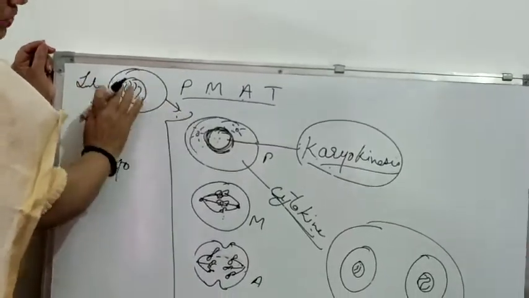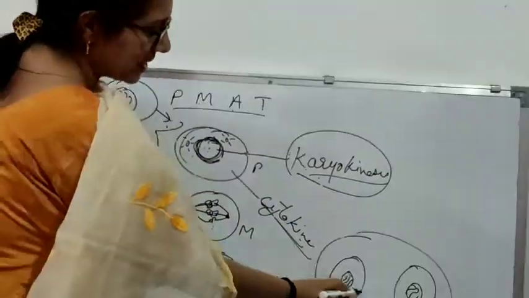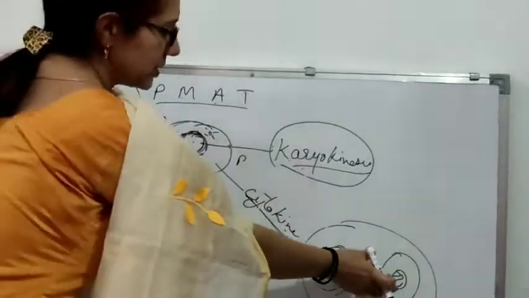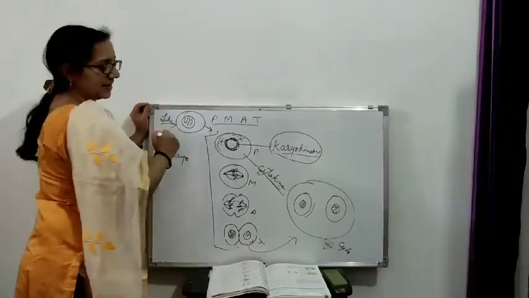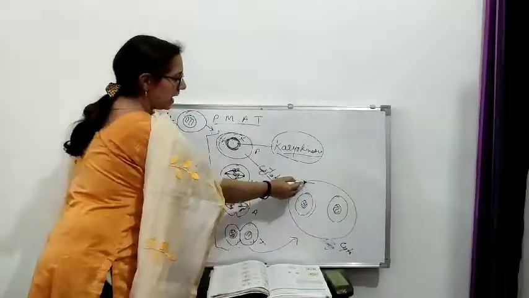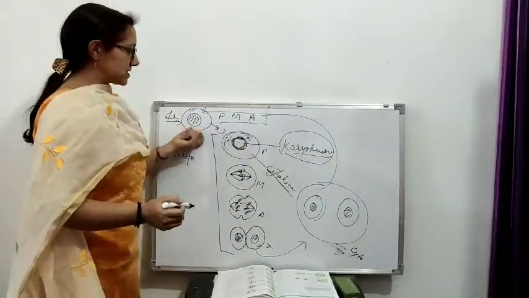So again the cell has come to the same position. Now the nucleus is there, chromatin fibers are there, and this is your cytoplasm. So now 2 smaller cells have formed. Again they will come to the same stage, interphase. See the chromatin fibers and the same structure seen. Got it? So this is clear.